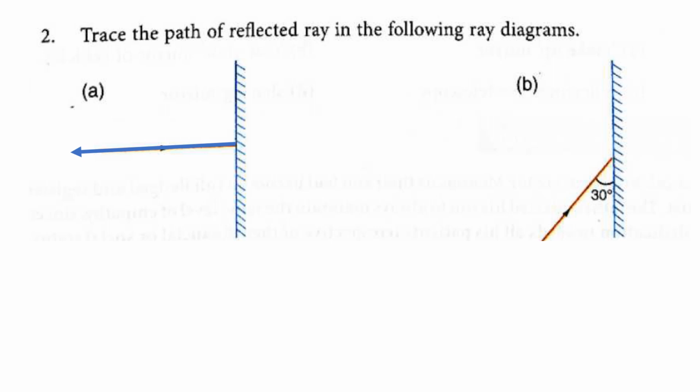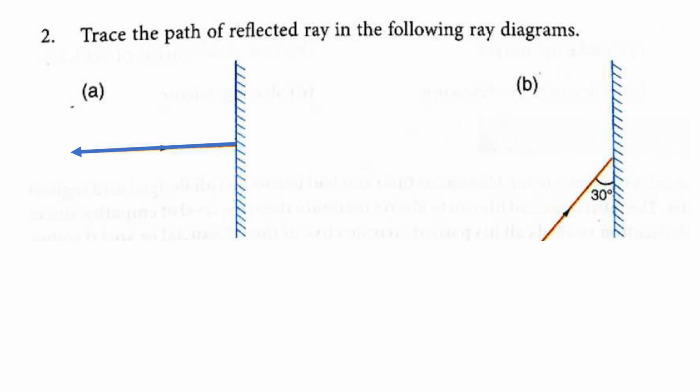Even in our multiple choice questions we got that question: when the incident ray is coming towards a plane mirror along the normal, what happens to the reflected ray? It retraces the path. That is what we have drawn here. Then the second one.